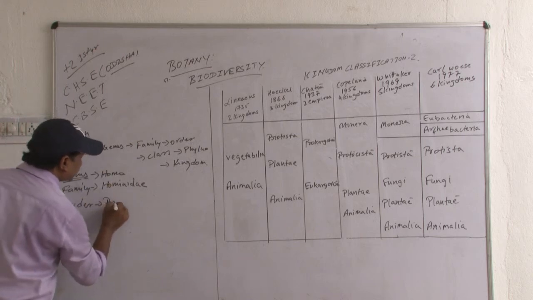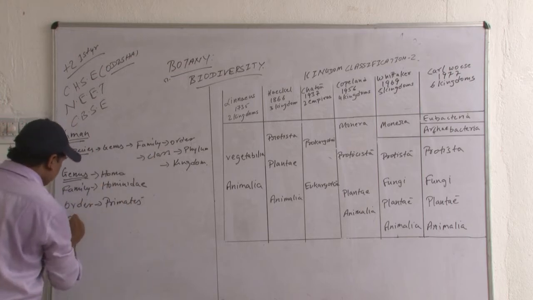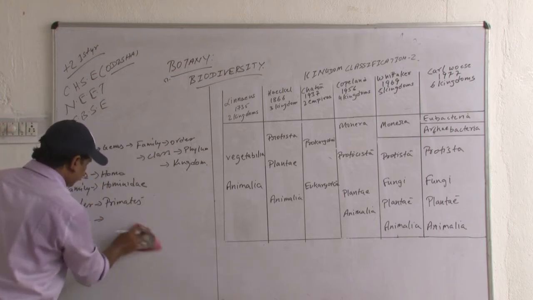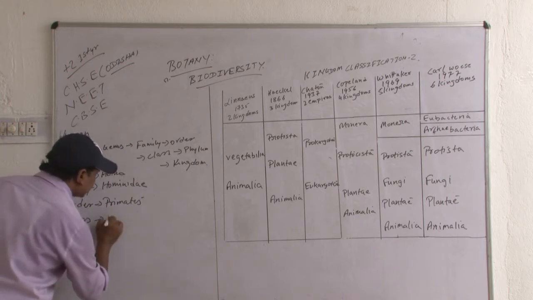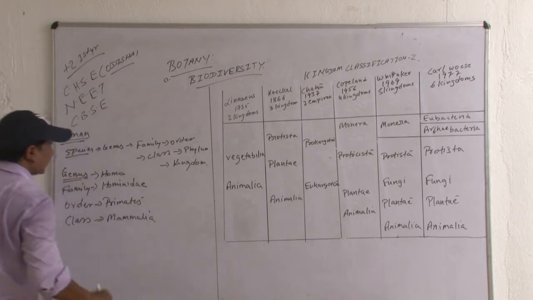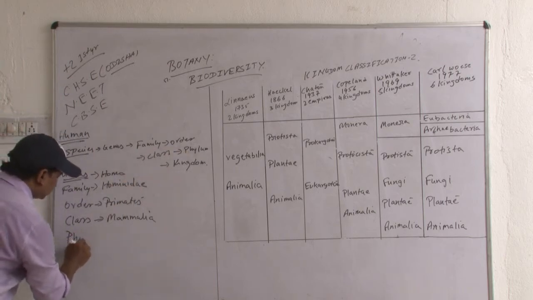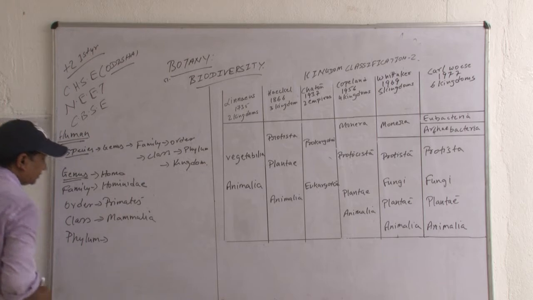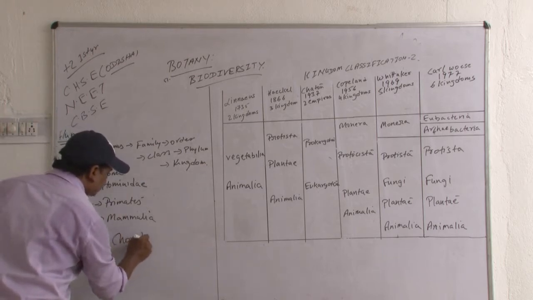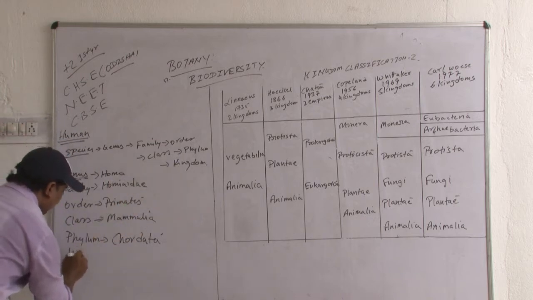Order is primates. Class is Mammalia. Phylum is Chordata. And kingdom is Animalia.